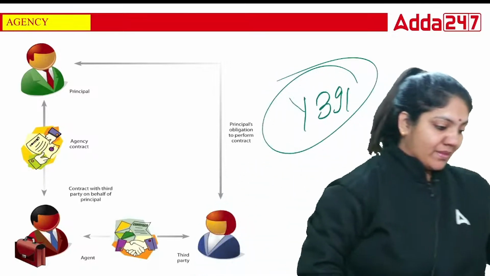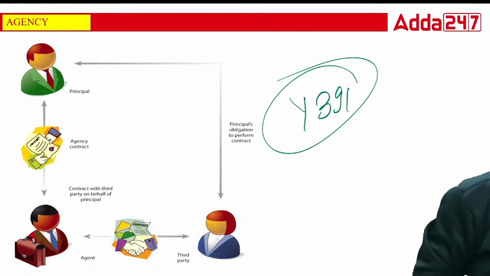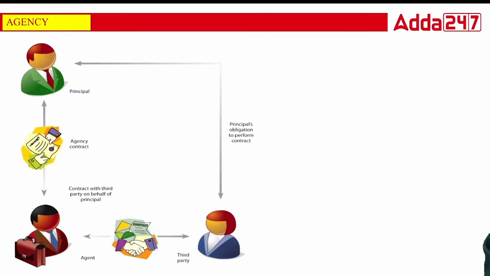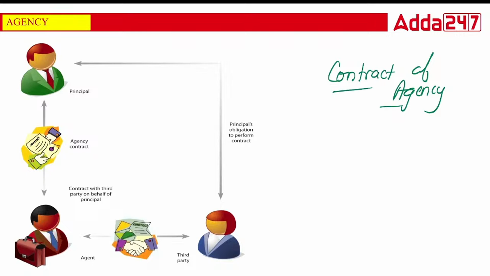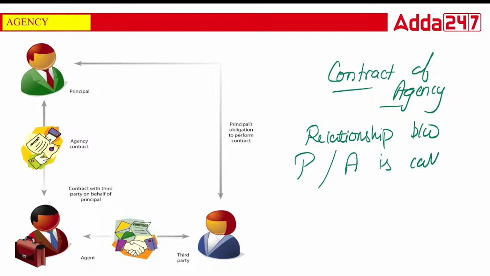Okay, now class, the contract of what? Agency. Okay, what is this? This is the contract of agency. The relationship between principal and agent is called what?